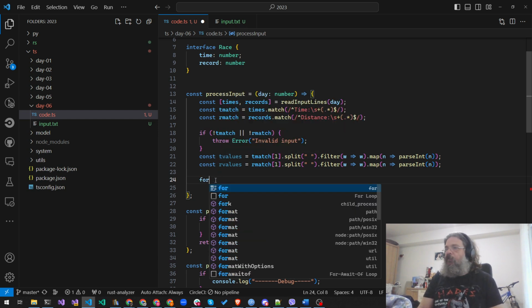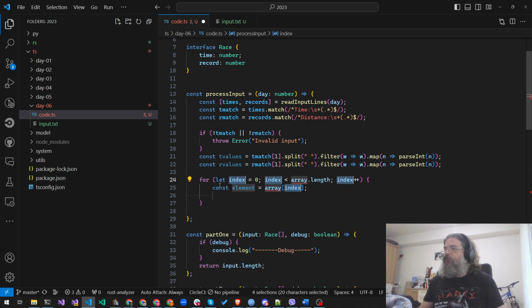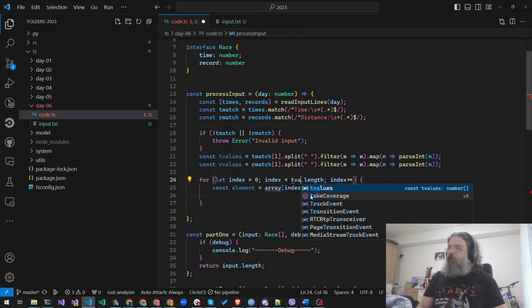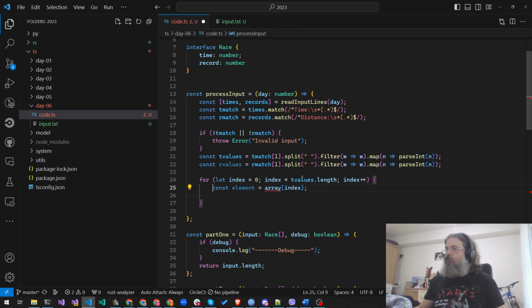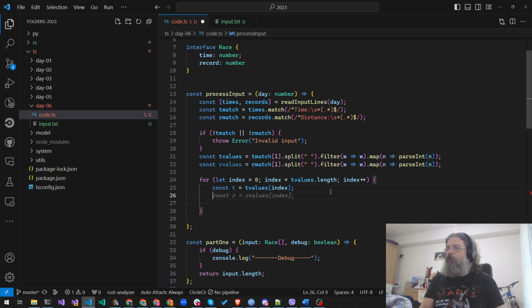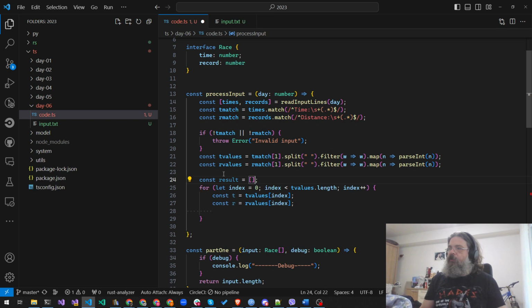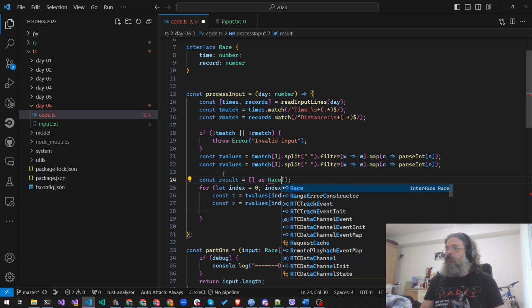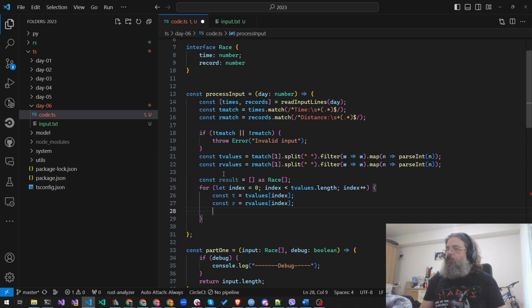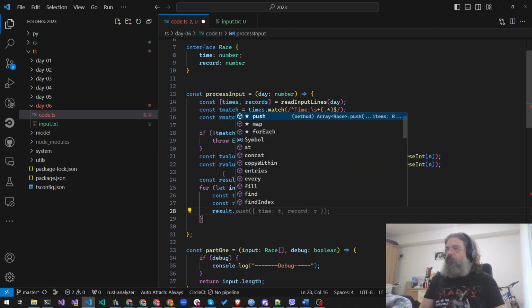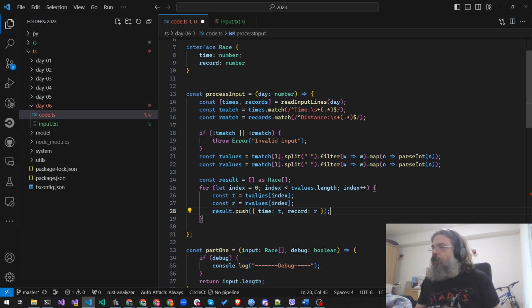So we can have a for loop over the time values, this is the t, and the record values also, and then we will have an array of objects, and we just say result dot push, the time is t, the record is r.